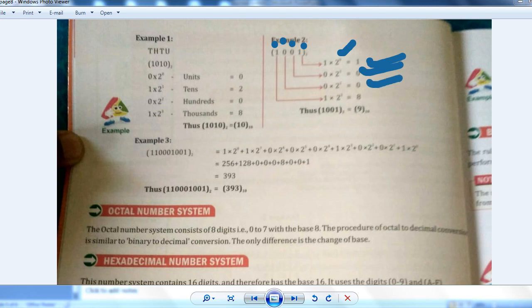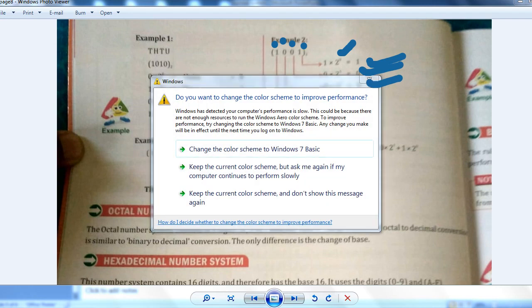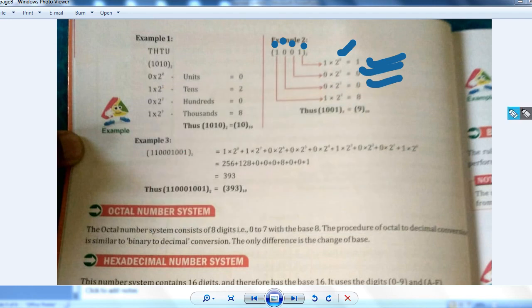2 to the power 3 into 1 is what? 2 to the power 3 is 8. 8 into 1 is 8, right? So now we will add all this. 8 plus 0 plus 0 plus 1 is 9. So 9 is your decimal number, which is equivalent to the binary 1001.